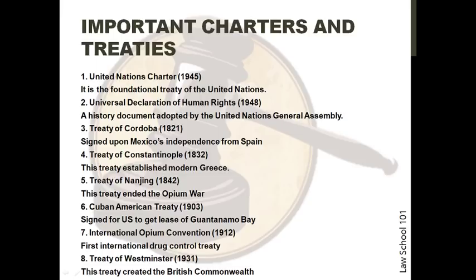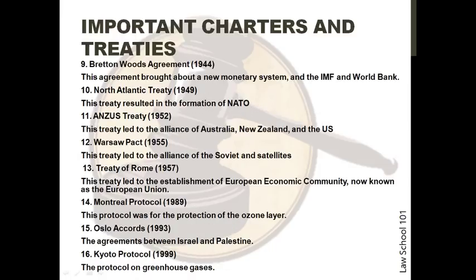The seventh is the International Opium Convention signed in 1912. It was the first international drug control treaty. The next is the Treaty of Westminster. It was signed in 1931 that created the British Commonwealth. The ninth is the Bretton Woods Agreement of 1944. This agreement brought a new monetary system and the IMF and the World Bank.